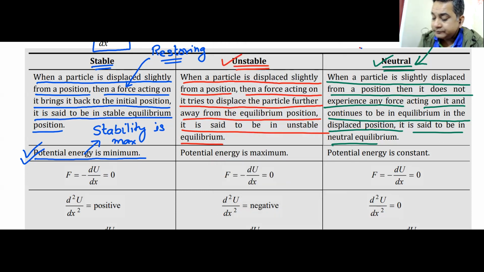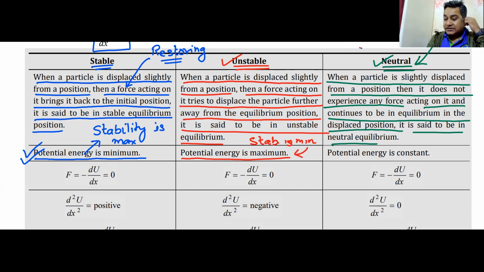What about the red one? It is at the top of the hill. So this is where you have maximum potential energy. You are at the top of your career. There's only one way that you can go there, that is down. And you are very scared, because you are at the top, someone will displace you. That is why your stability is minimum. So you must remember this. Stability is minimum here.